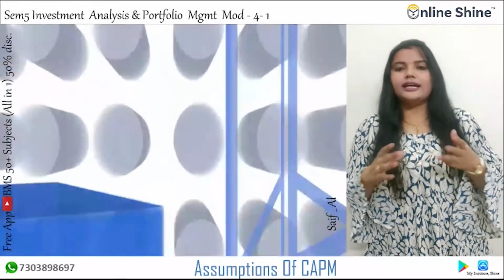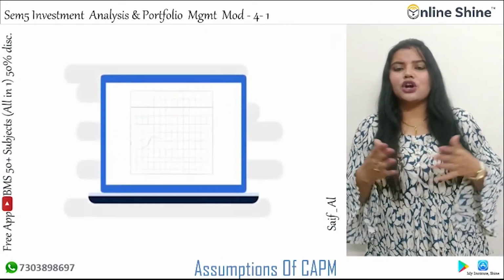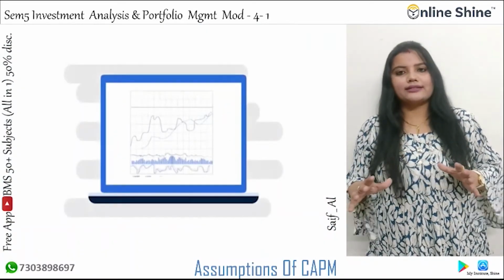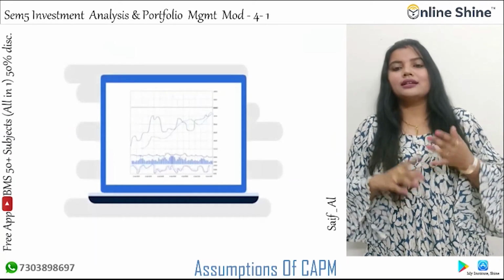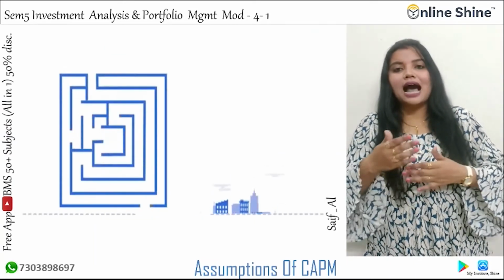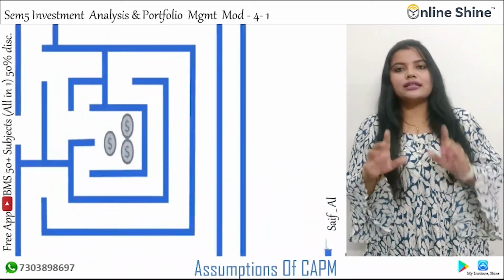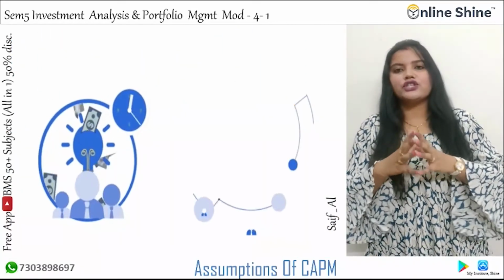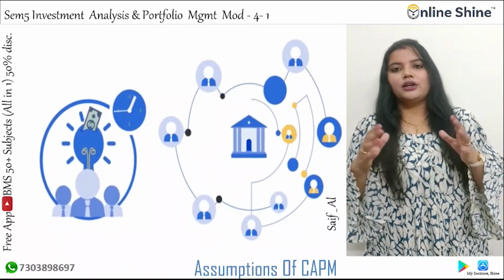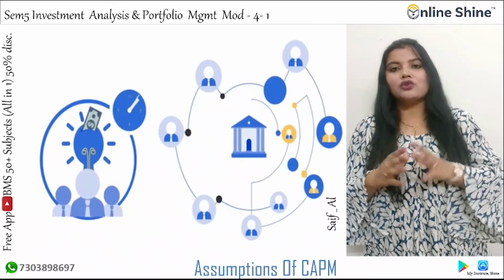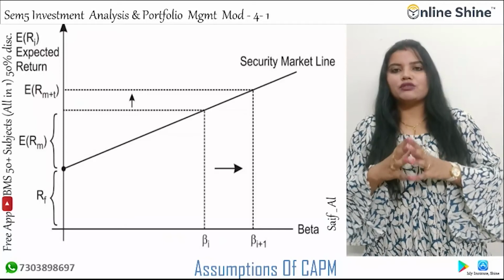Next, there are negligible restrictions on investment and no taxes. Next, the market is like perfect competition, and no investor is large enough to affect the market price of the stock.